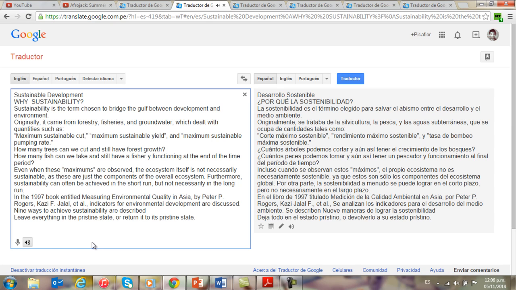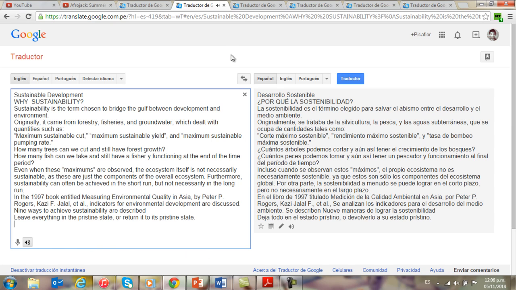Even when these maximums are observed, the ecosystem itself is not necessarily sustainable, as these are just the components of the overall ecosystem. Furthermore, sustainability can often be achieved in the short run, but not necessarily in the long run. In the 1997 book entitled Measuring Environmental Quality in Asia, by Peter P. Rogers, Kazi F. Jalal, et al., indicators for environmental development are discussed. Nine ways to achieve sustainability are described.